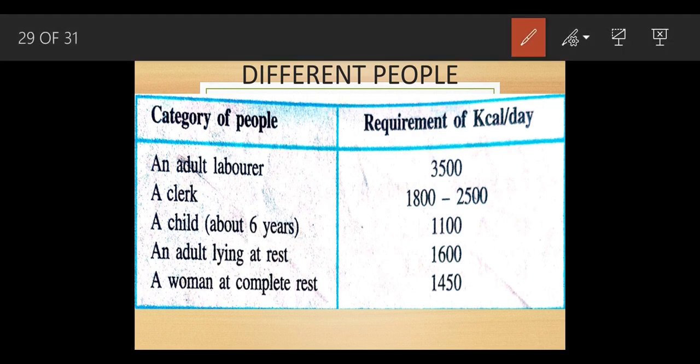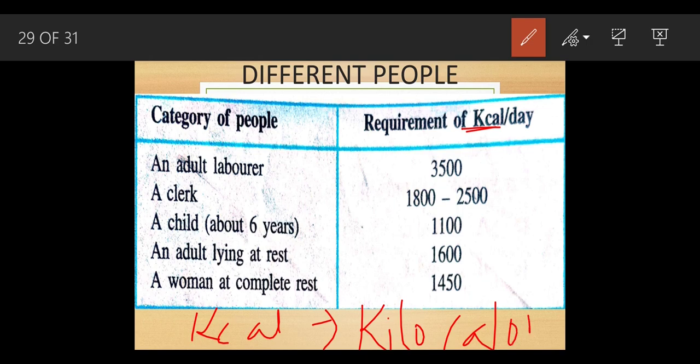Calorie requirement. If you have seen the ingredients written on the back side of any product, you will always notice this word kcal. What does this kcal mean? Kcal means kilocalorie. But in some products you are going to see this word cal.